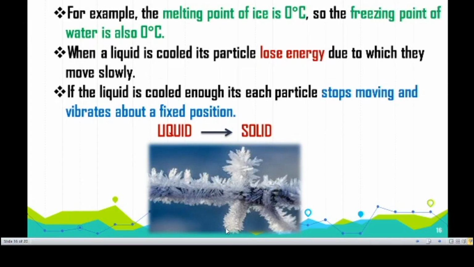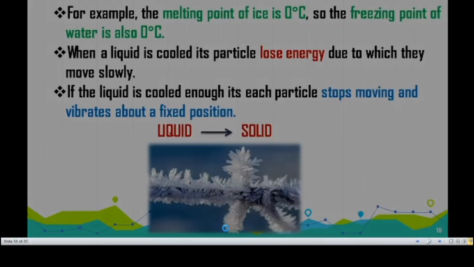In this process, the liquid gets cooled and the particles lose energy. They come closer together and are converted into solid. In a solid, they are fixed in position and vibrate in their own positions. So that is solid. Freezing is the process of conversion of liquid to solid by decreasing the temperature.